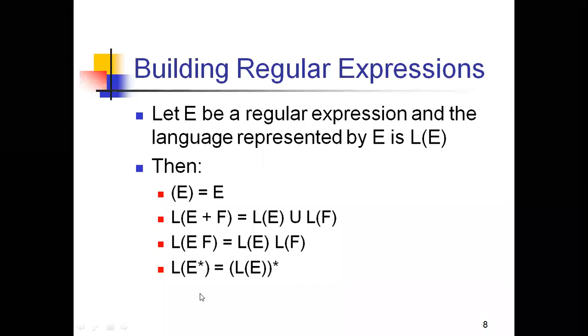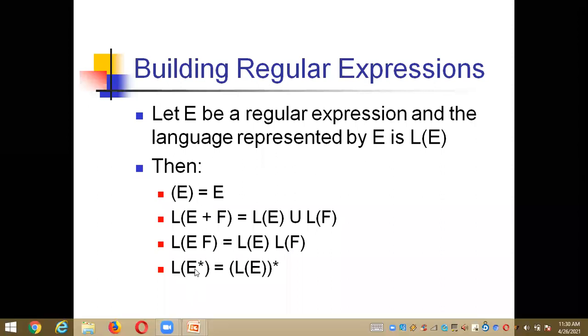And L of E star, L of E. Here we're having only the star for the expression, the regular expression, but you need to show it for the whole along with the language. So L of E whole star, because the language that is represented by the E is L of E, right? L of E star, right? So this is the way of representing an expression. And with this, we get some minimum knowledge of how to represent the regular expressions, or how to build the regular expressions for the language L.